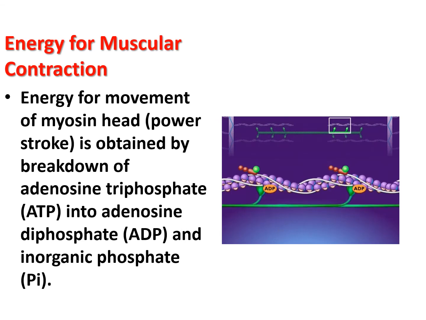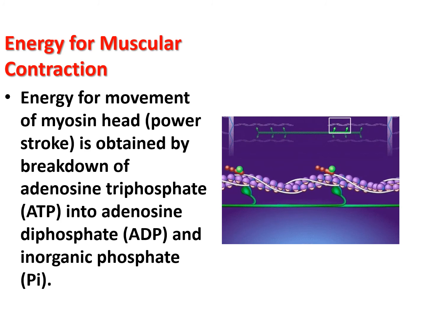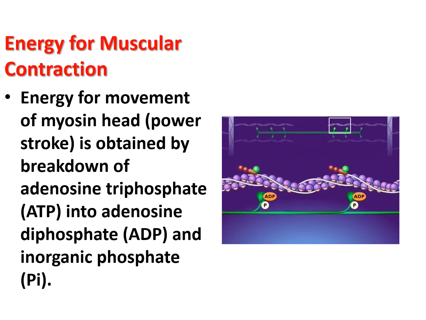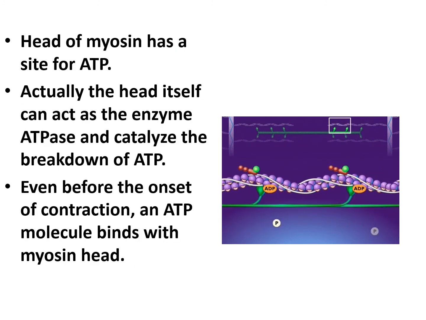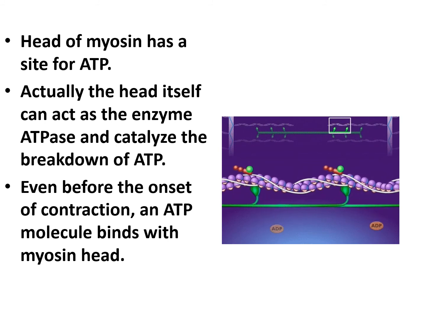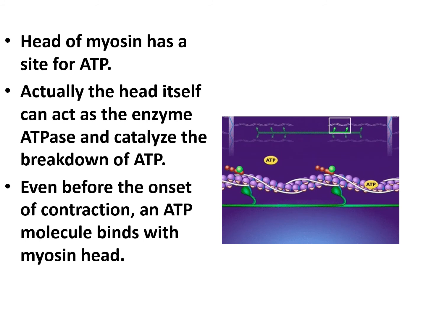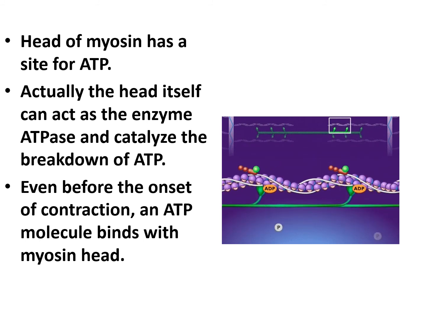Then energy for the muscular contraction. Energy for the movement of the myosin head, meaning the power stroke, is obtained by the breakdown of adenosine triphosphate into adenosine diphosphate and inorganic phosphate. Head of the myosin has a site for ATP molecules. Actually, the head itself can act as the enzyme ATPase and catalyze the breakdown of ATP.